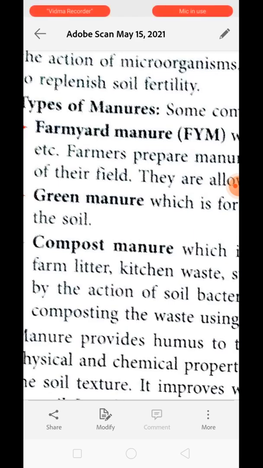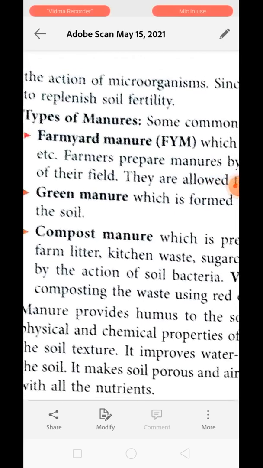You can think about these matters. These all come from the farm where the animal is reared: cattle dung, urine, straw, leaf, etc. These are dumped in a side or a corner of the field, and left for a long period of time. These left out waste materials get decomposed by the action of bacteria and fungus, and later on get converted into manure. Now the second one is green manure.